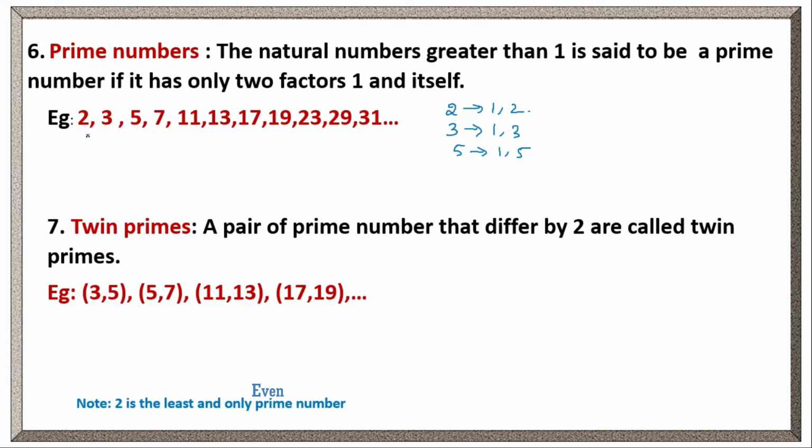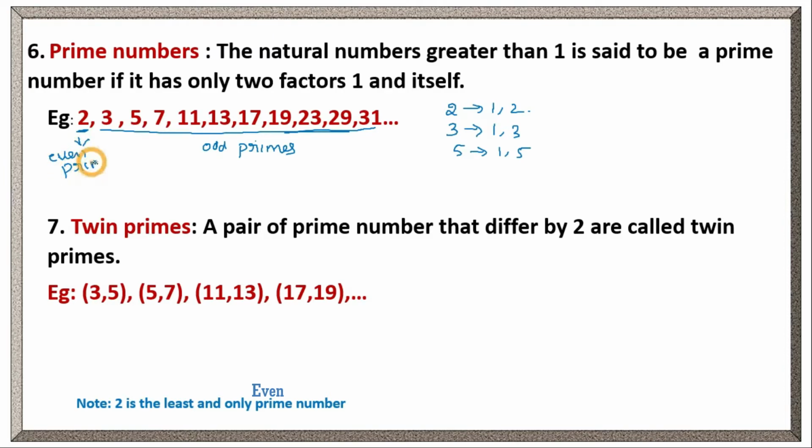In the same way, we will get the factors of all these prime numbers as only 2, that are 1 and itself. Here if you observe all these prime numbers, only 2 is the even number. The remaining prime numbers are all odd numbers. Clear? 2 is the least even prime. Clear? Here these all are odd prime numbers. Odd primes. This is the only even prime.